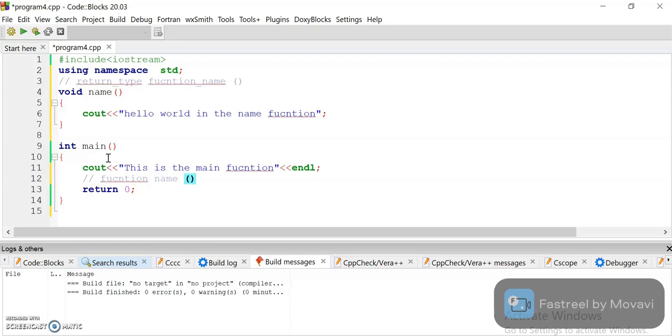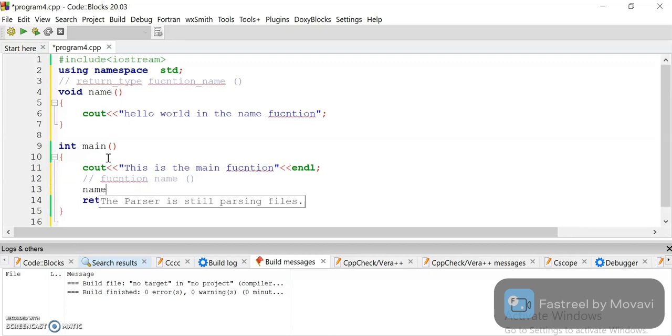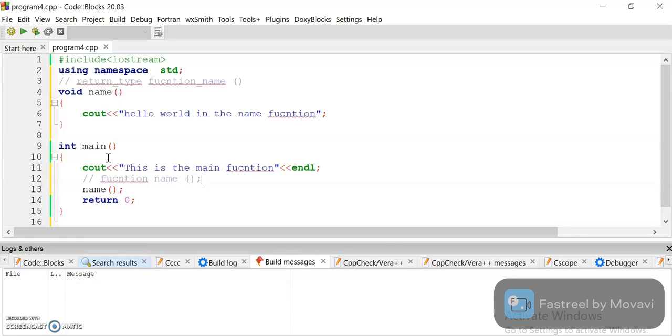Here we're defining a null parameter, so we do not use it. So simply we write name and just a semicolon. Okay, so now building the program.